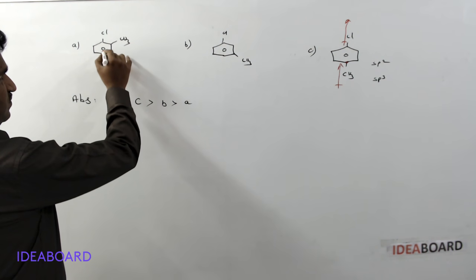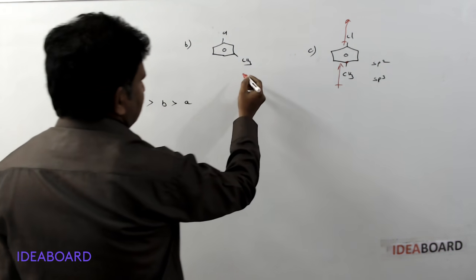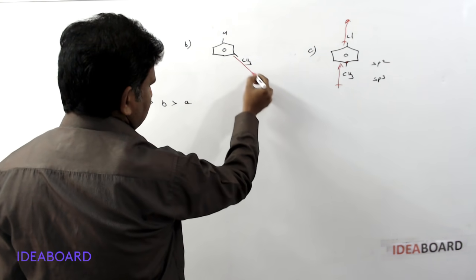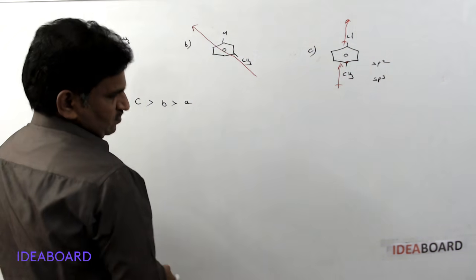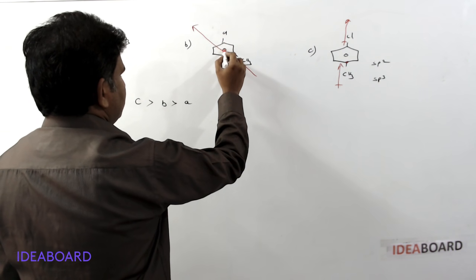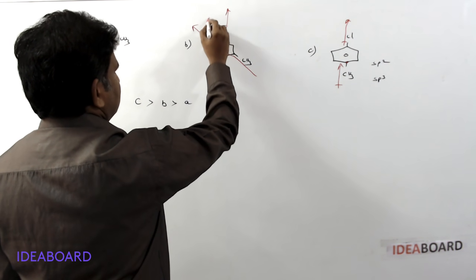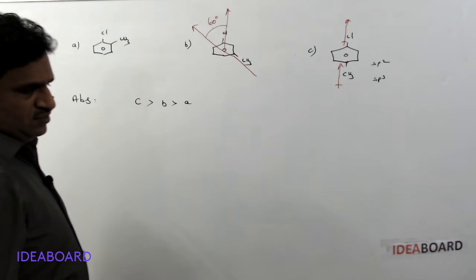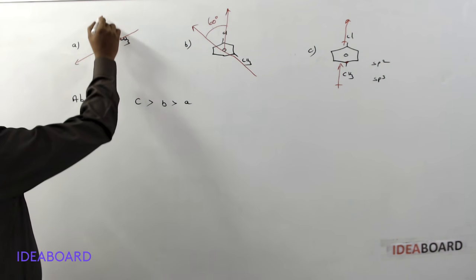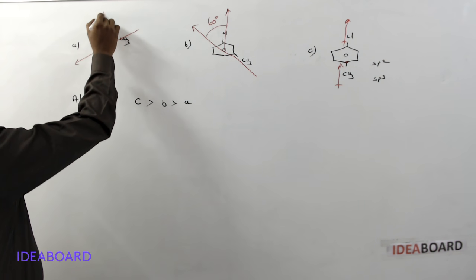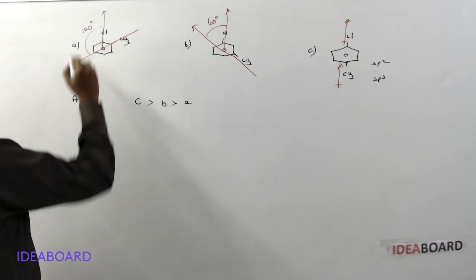And second, suppose A is taken, B is taken. Why B and A? Here this dipole moment works in this direction, and this works like this, and the chlorine atom dipole moment works in this direction. Here the angle is only 60 degrees. In the other case, the angle between these two is 120 degrees.